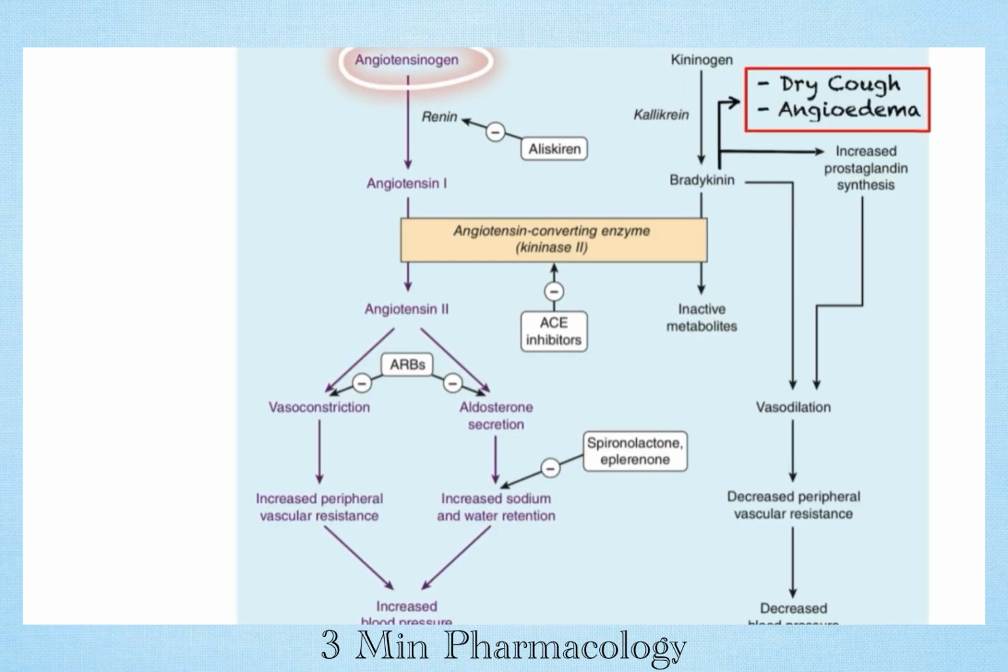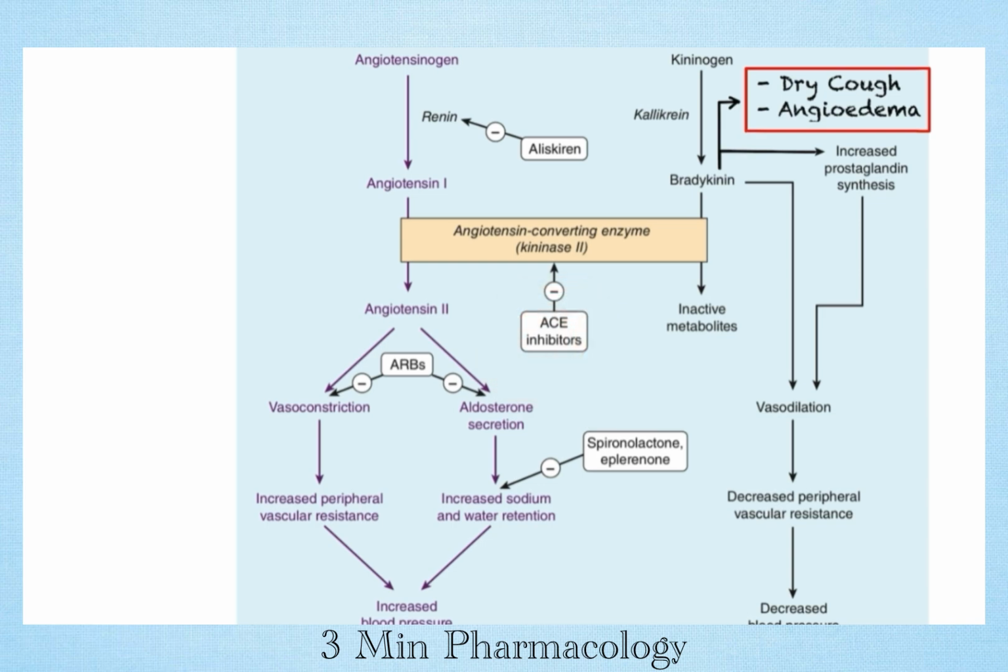Here angiotensinogen is converted to angiotensin 1 by the action of renin, and then it is converted to angiotensin 2 by the action of angiotensin converting enzyme. This is the renin angiotensin aldosterone system, which causes an increase in blood pressure. But if we use an ACE inhibitor, it blocks the conversion between angiotensin 1 and angiotensin 2, and by this action it produces an antihypertensive effect. So in case of hypertensive patients, we can use this ACE inhibitor.